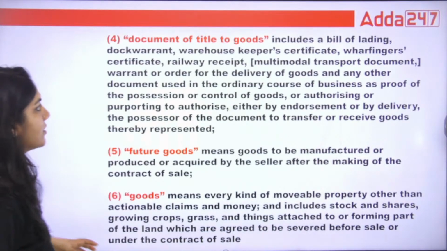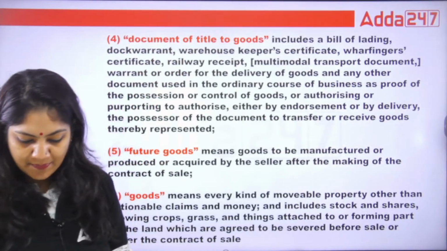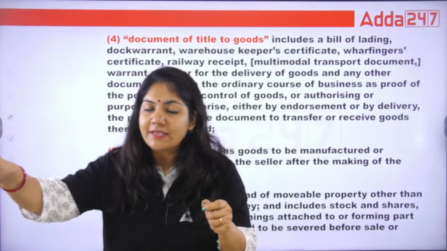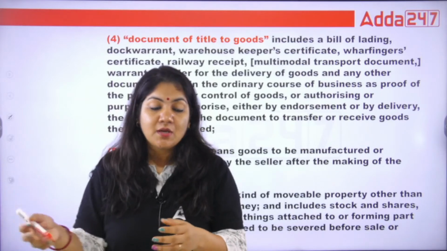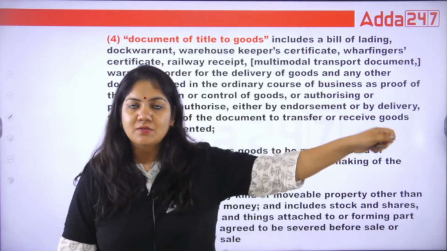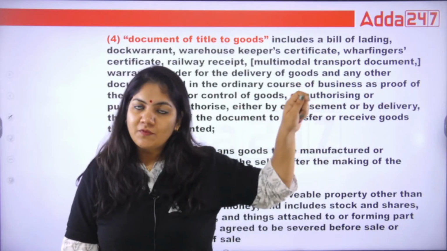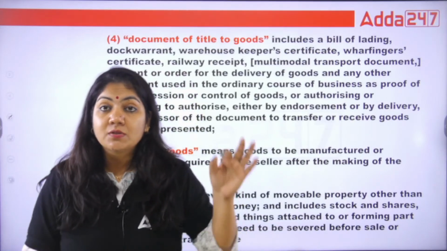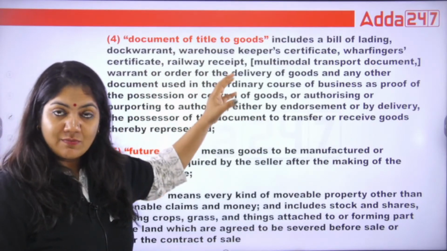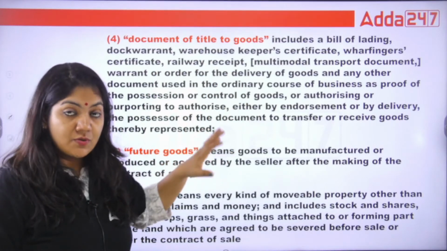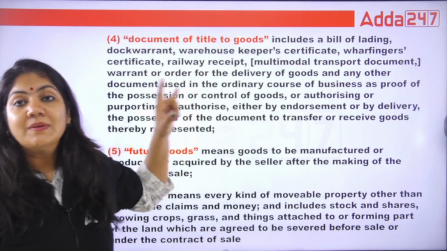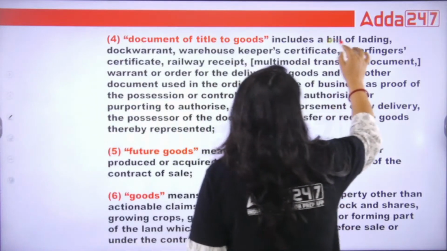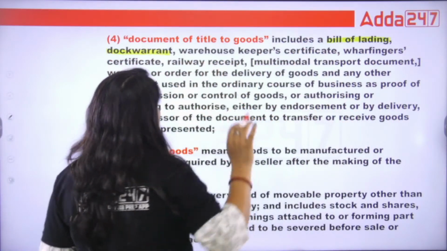What is document of title to goods? Suppose I have a paper for my property. If I want to sell my property, I have to show my document to the buyer. If I show the title document, he will be assured that yes, Nikita ma'am is the owner of this property. So the examples I will now give you are called documents of title to goods. What are the examples included in this one? See, bill of lading, dock warrant.